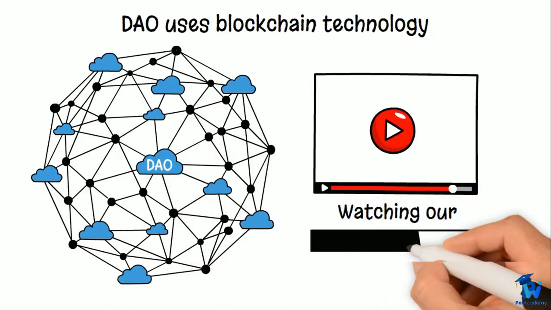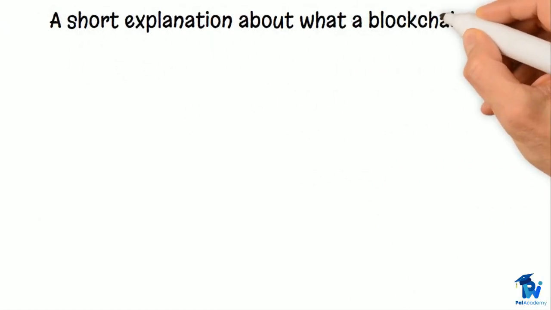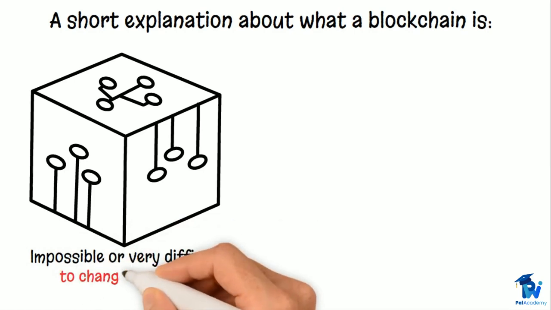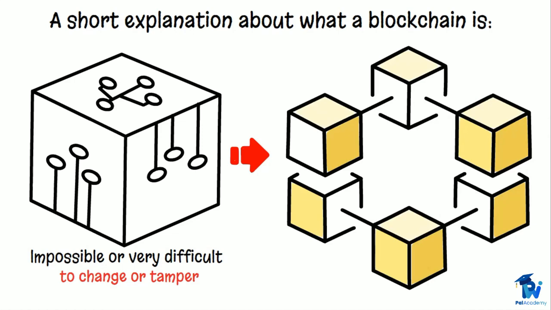watching our blockchain video. A short explanation about what a blockchain is. A blockchain is a system of storing data that makes it impossible or very difficult to change or tamper with the data. All the digital data is copied and transferred to all the nodes running the blockchain network.